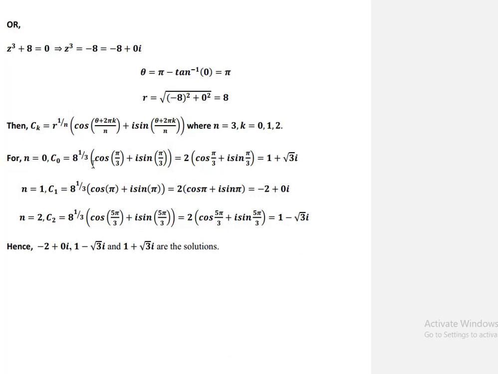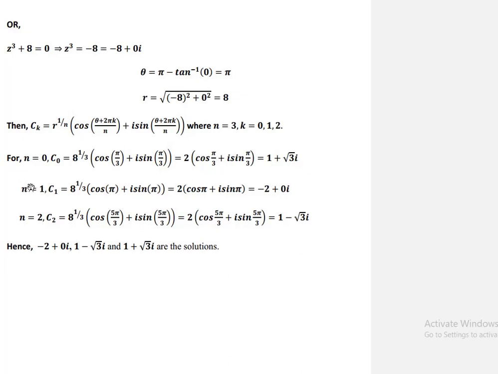z0 is equal to 8 raised to 1 over 3 into cos of pi over 3 plus i sin of pi over 3. Simplifying, 8 is 2 to the power of 3, to the power of 1 over 3, so it becomes 2. So z0 is 2 into cos of pi over 3 plus i sin pi over 3. Cos of pi over 3 is 1 over 2 and sin of pi over 3 is root 3 over 2, so simplifying we get 1 plus root 3i.